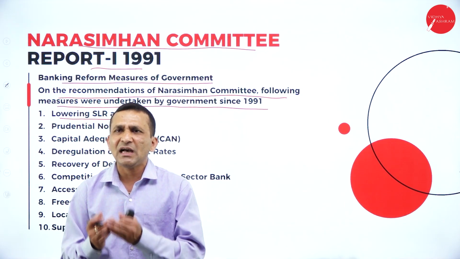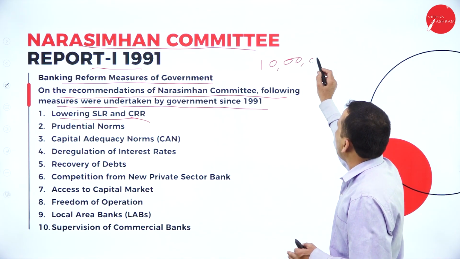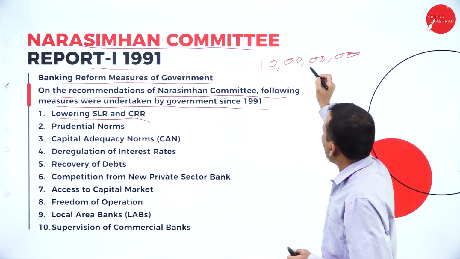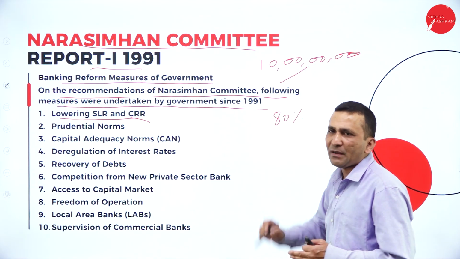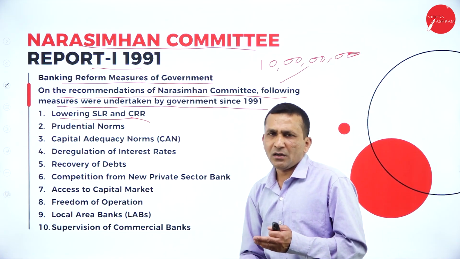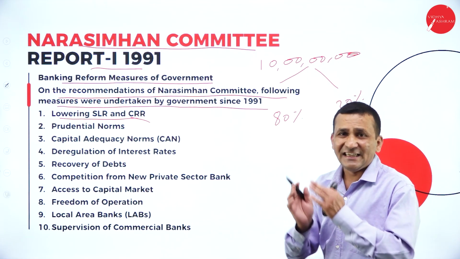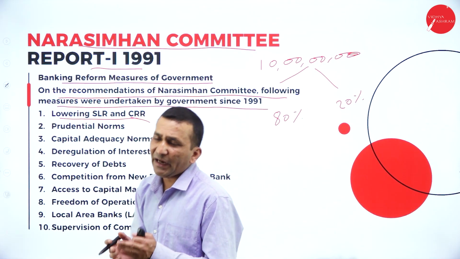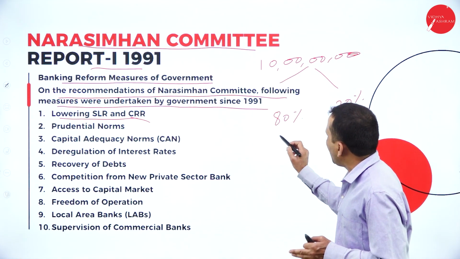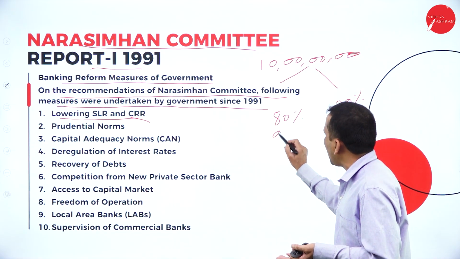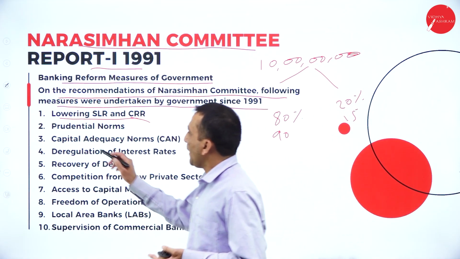And the CRR: whenever the individual bank collects deposits from individual customers, for example 10 crores, from the 10 crores the bank wants to maintain, for example 80%, and the remaining 20% they want to deposit in the RBI for the CRR. So here, what is the ratio which is reduced? Maybe the 80% can be increased to 90%, and CRR can decrease to 15. So like this.